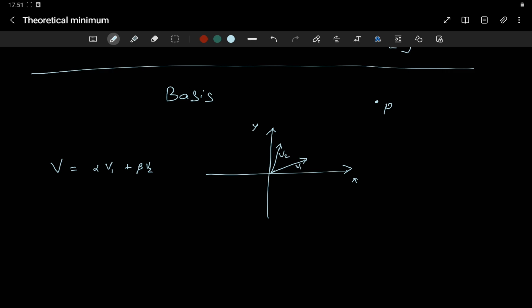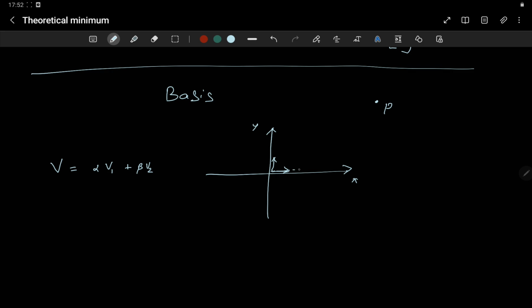Now I'll do a simple one. Say the vector v1 is along the x direction and v2 is along the y direction. Now tell me, is it possible for me to reach P? I should move only either along the x direction or along the y direction. We can. Why not?